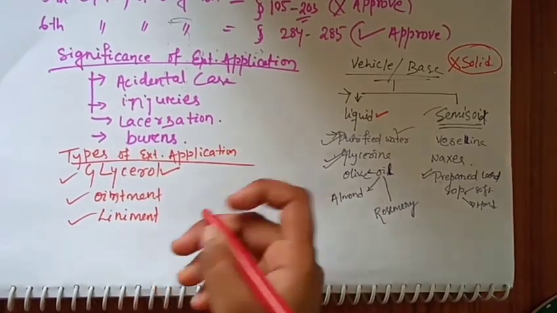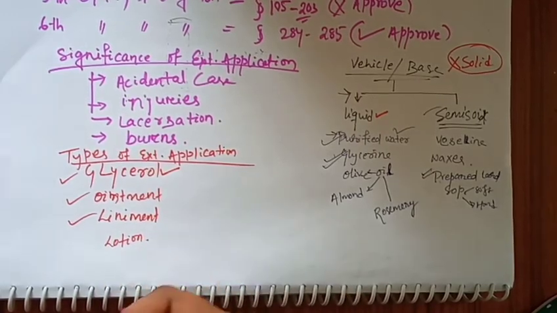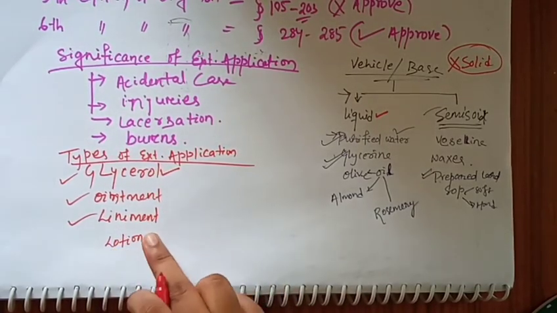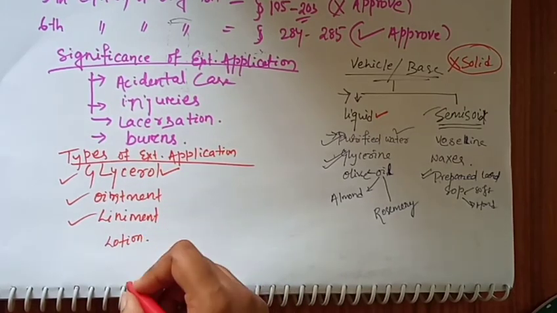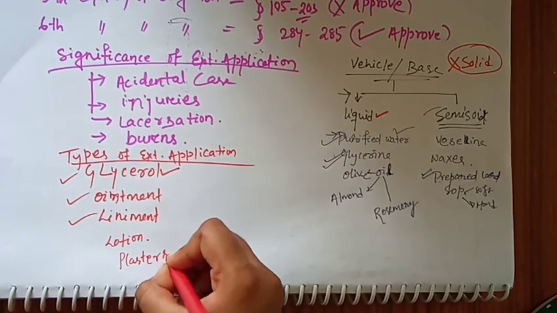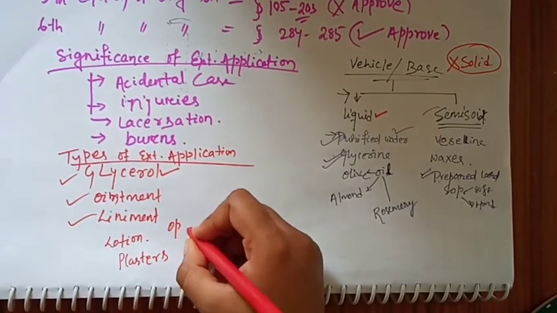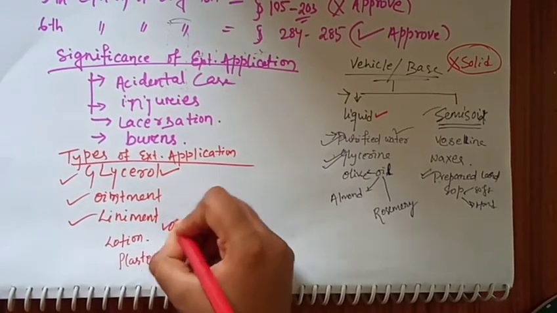After all, many types of lotion are also present, which are not very popular, but are still in homeopathic external applications. Then plasters and so on.